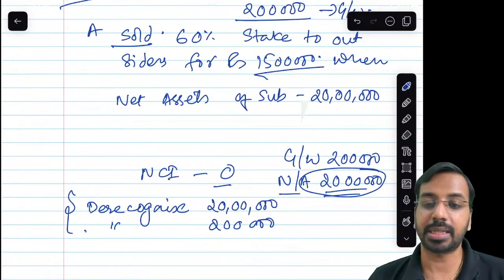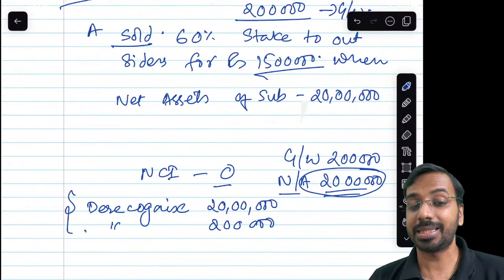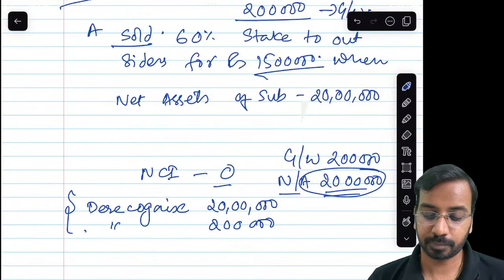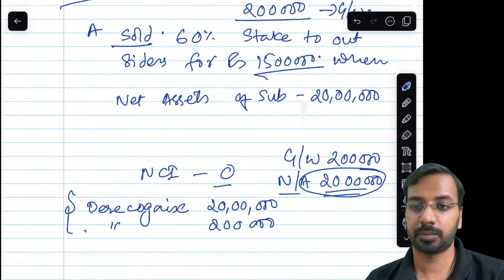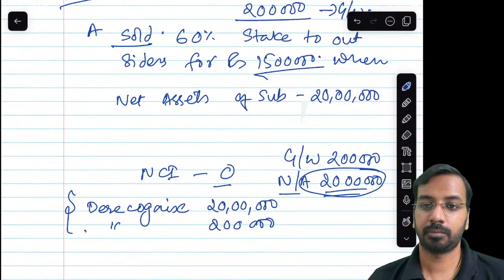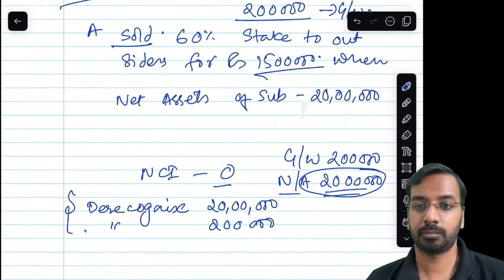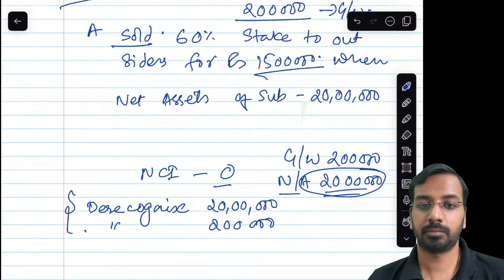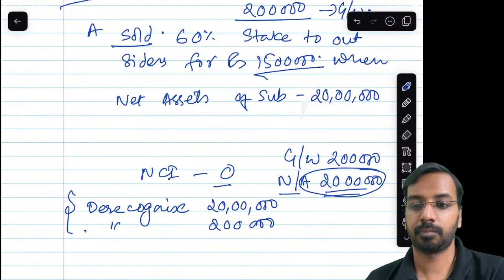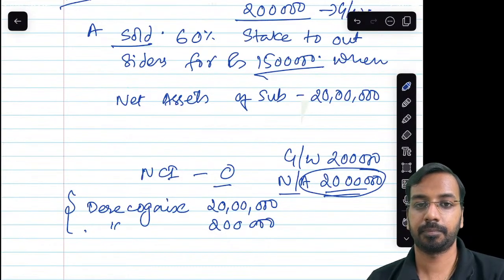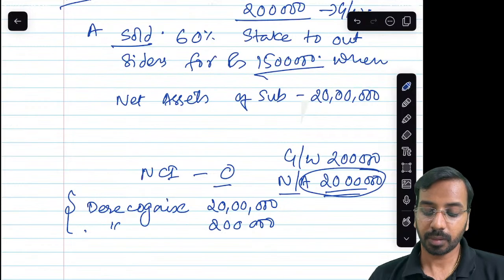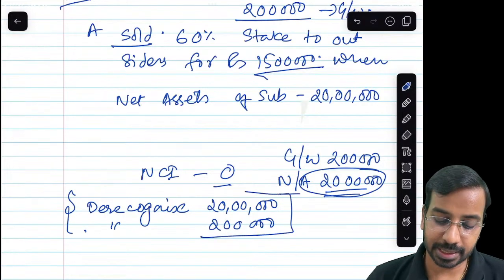So, these are the two components that will be de-recognized. So we will de-recognize these two items.